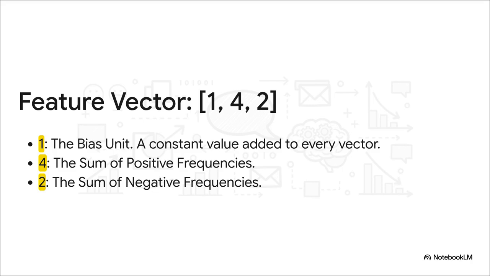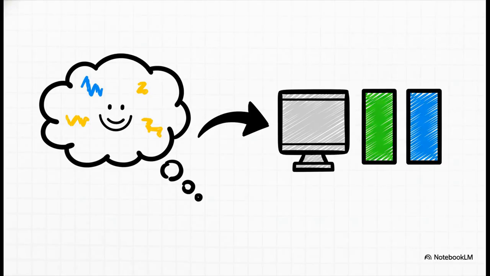Let's break it down. The first number, that 1, is just a constant. It's called the bias unit. You can think of it as just a starting point that's the same for every tweet. But the next two numbers, that's where the good stuff is. The 4 is the positive score. How do we get that? We look at our words, happy, learn, and NLP, and add up how many times they appear in a huge library of positive tweets we've already collected. The 2 is the negative score, and we do the exact same thing, but this time we check against the library of negative tweets. And boom, just like that, we did it.